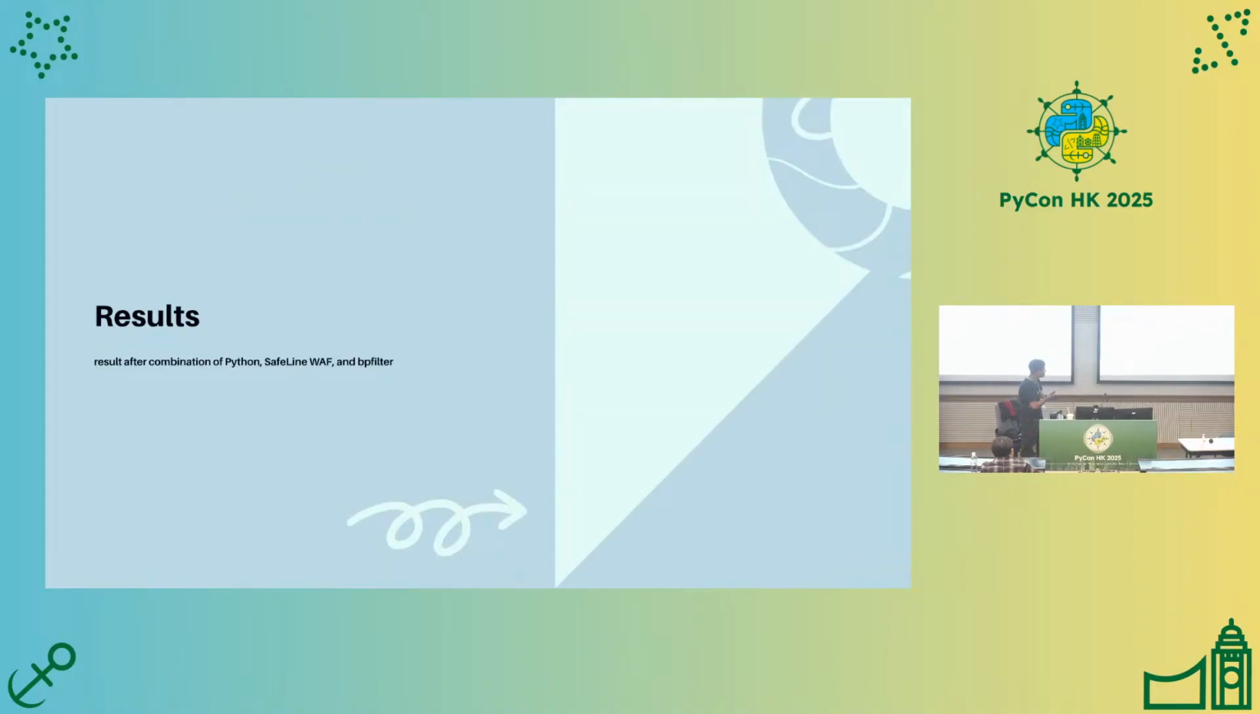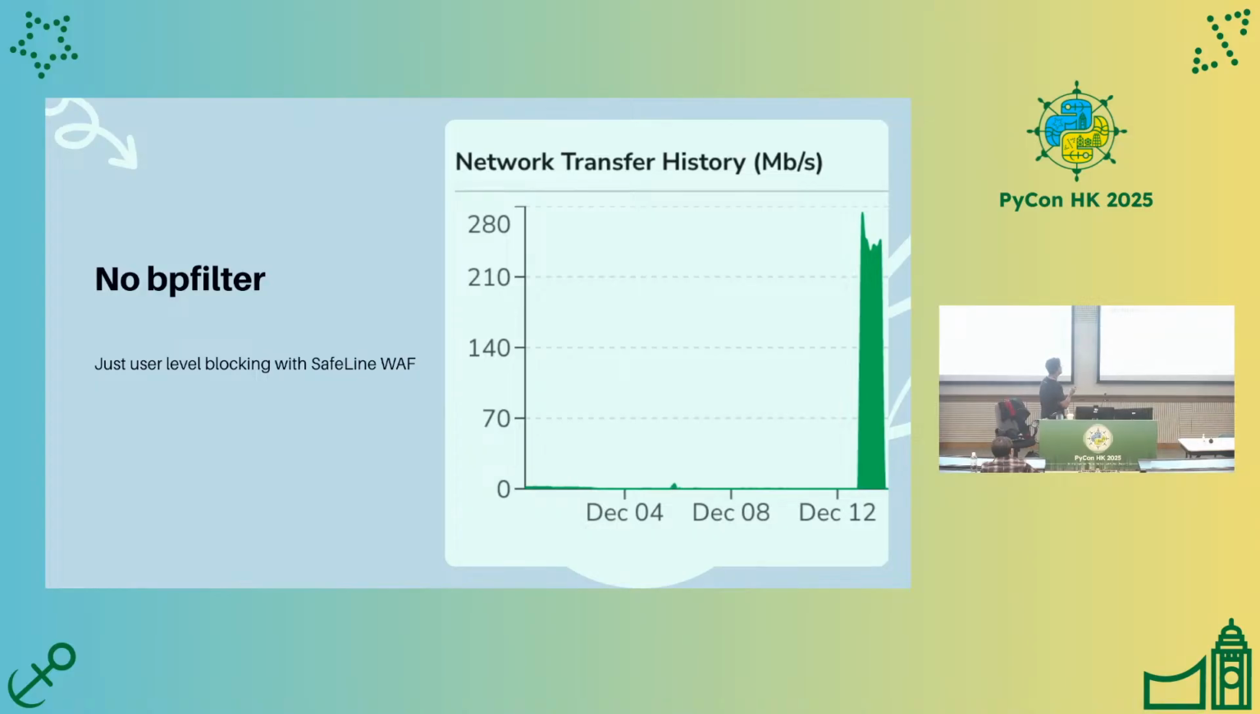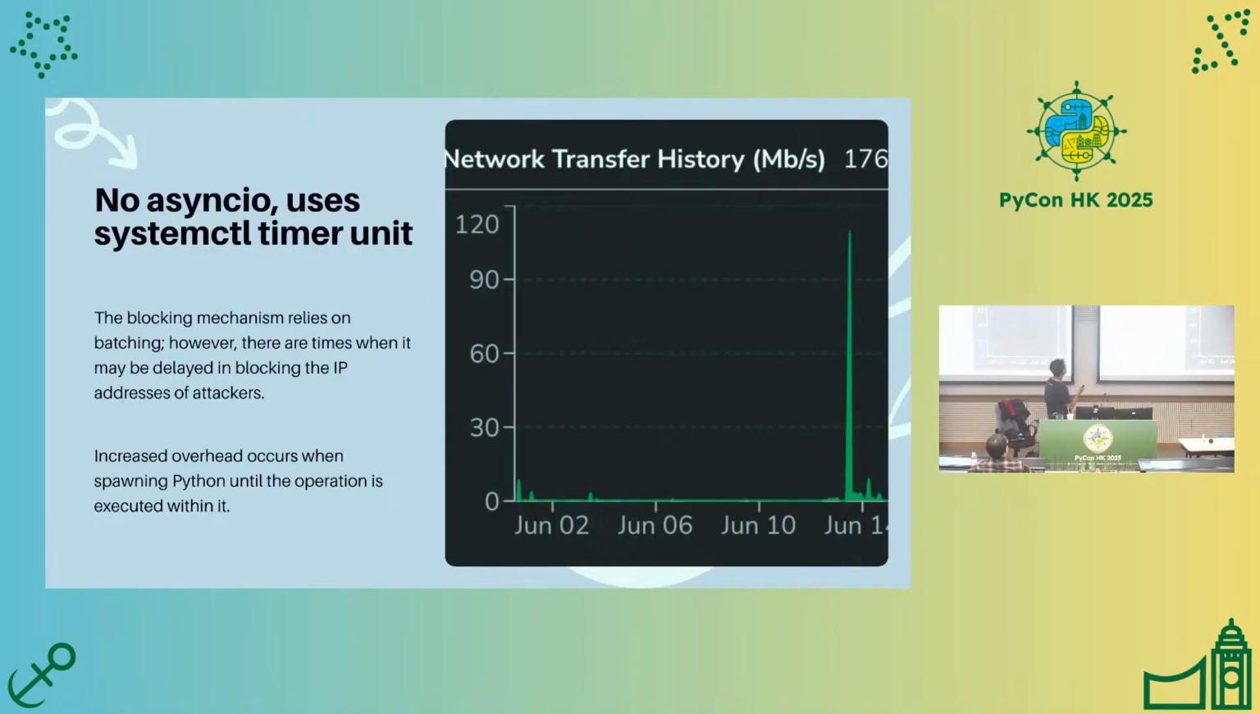And for the result, before December, I was not using the BPF filter but only using SafeLine WAF. The network transfer could reach 218 megabit per second, and this also triggered a black hole protection from the infrastructure. And after June 2025, I started to use the BPF filter, but I was not using async I/O, only using the systemctl timer unit.